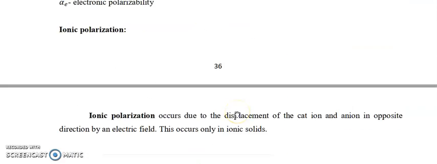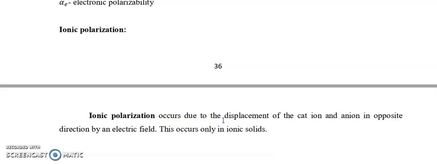Second one is ionic polarization. This polarization occurs in ionic crystals. When an electric field is applied to an ionic crystal, there is a displacement of positive and negative ions. The positive ion is displaced in the field direction, and the negative ion is displaced opposite to the field direction. As a result, a dipole is formed and polarization occurs. This is called ionic polarization.